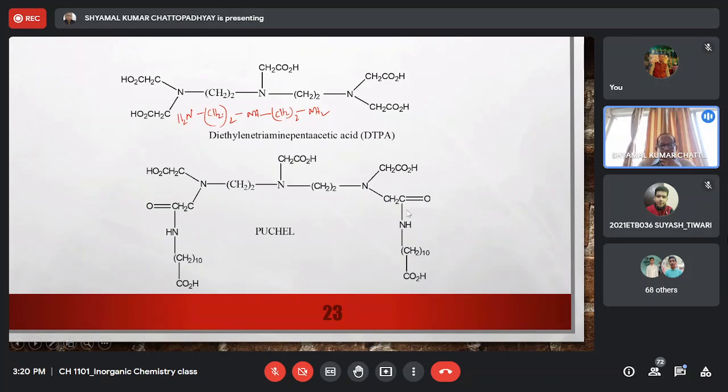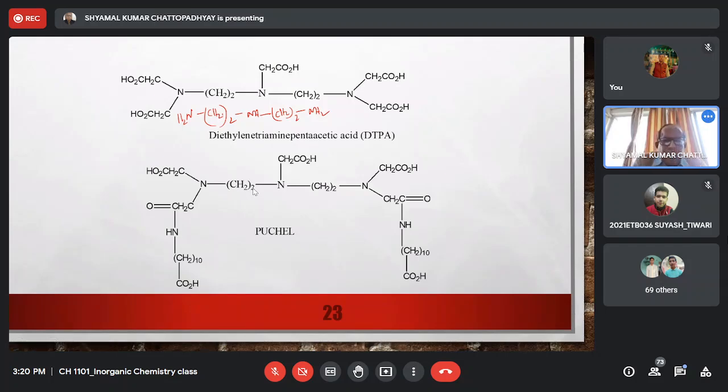So it has been converted to the amide, and to the amide we have added a decane chain. So there is a 10 carbon atom chain, and at the end of the 10 carbon atoms you have the carboxylic acid group. So then the carboxylic acid group returns, but with the addition of 10 extra carbon atoms. So because of these extra 10 carbon atoms here and extra 10 carbon atoms here, the compound becomes very much covalent and it can easily penetrate the cell membrane.